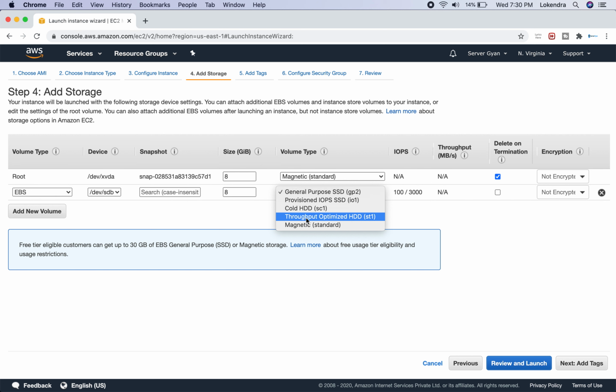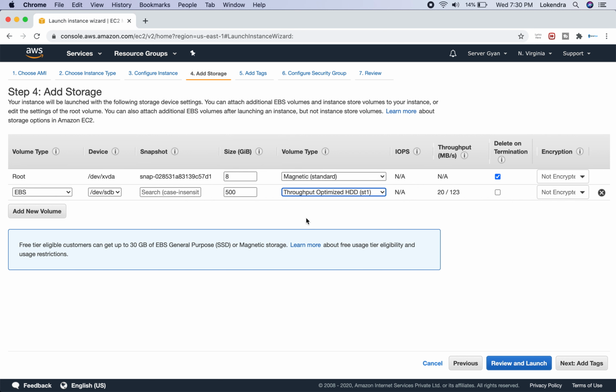But when we talk throughput optimized, obviously if we need overall throughput, we can opt for this. If you see here, IOPS is NA, not applicable, and throughput is this much. Baseline is 500 MB per second per terabyte. So this is the particular throughput which we are going to have here. Okay, so I'm going to cancel it.